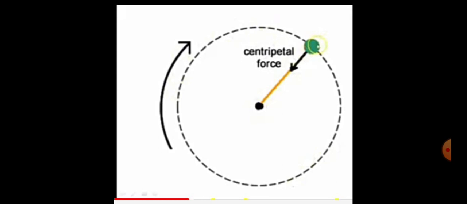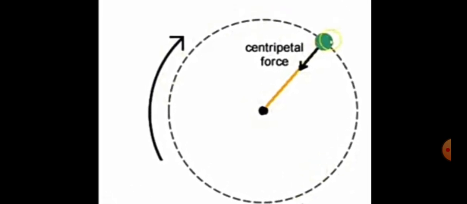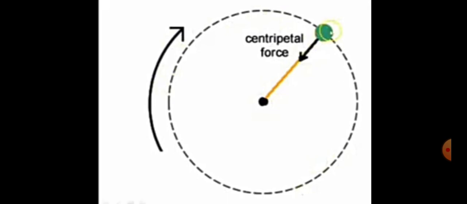A ball is performing circular motion, that means it is rotating around the circular path. One force is acting on the ball, and this force is directed towards the center of the circle, and this is shown by an arrow directed towards the center.